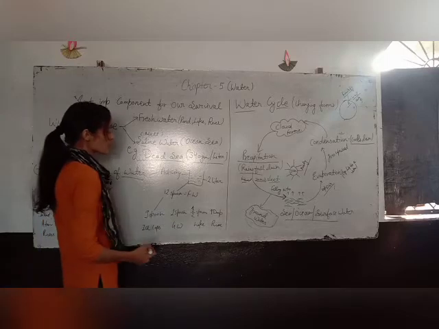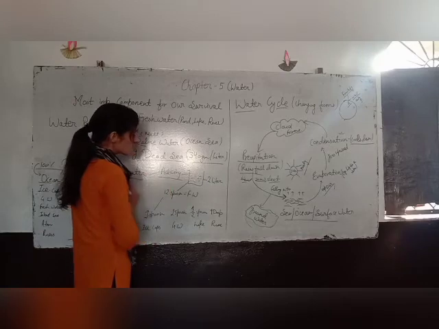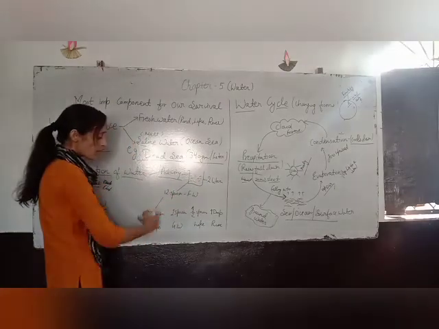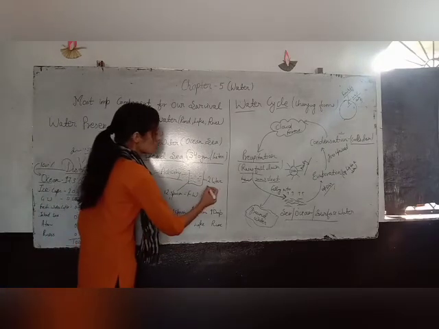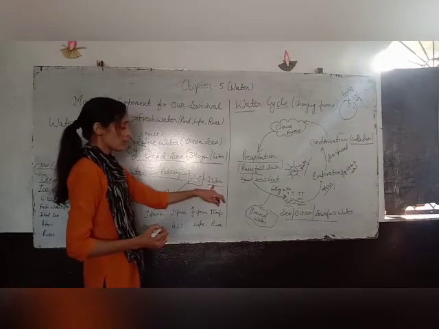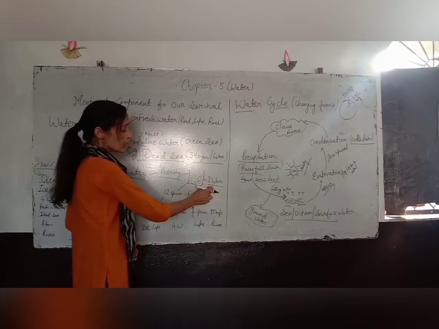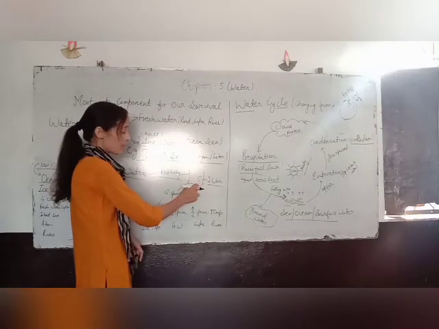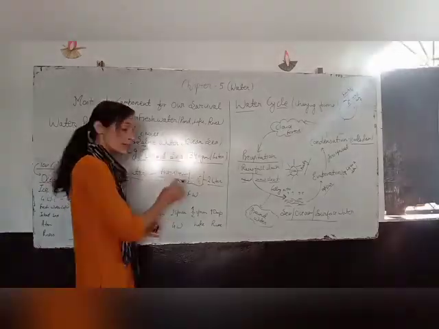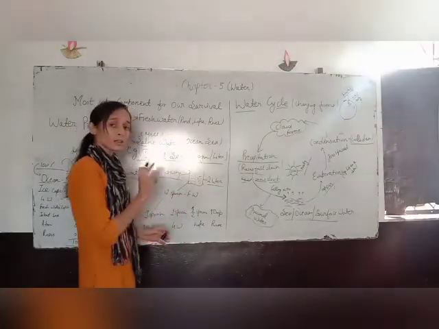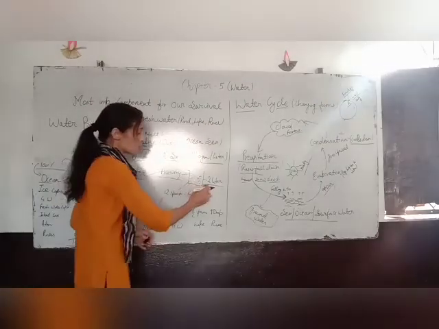There is an activity given in your NCERT book that shows the distribution of water. Suppose you have a 2 liter jar. This 2 liter jar represents the whole amount of water present on the earth. पूरी अर्थ में जितना पानी है, that 2 liter jar represents it.